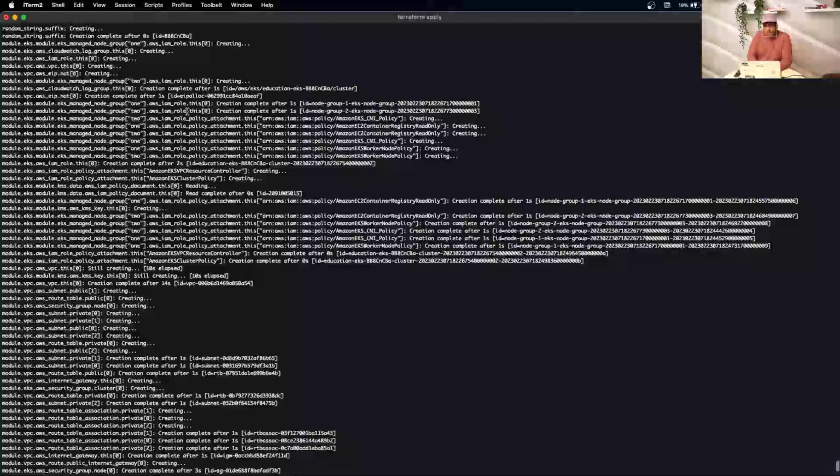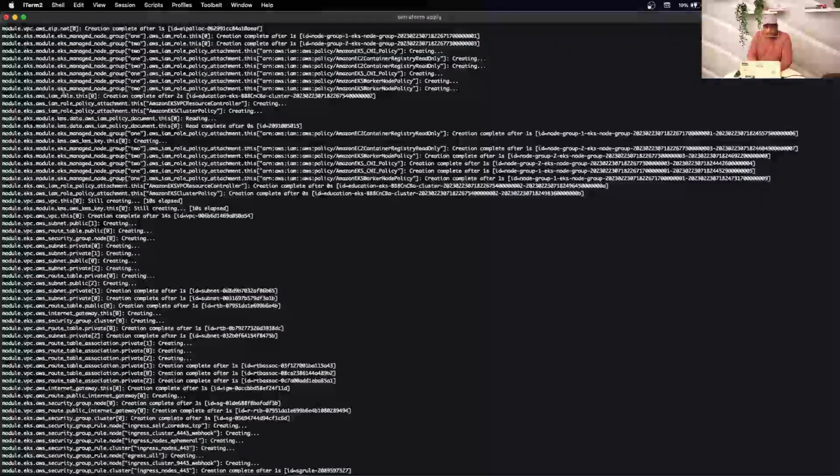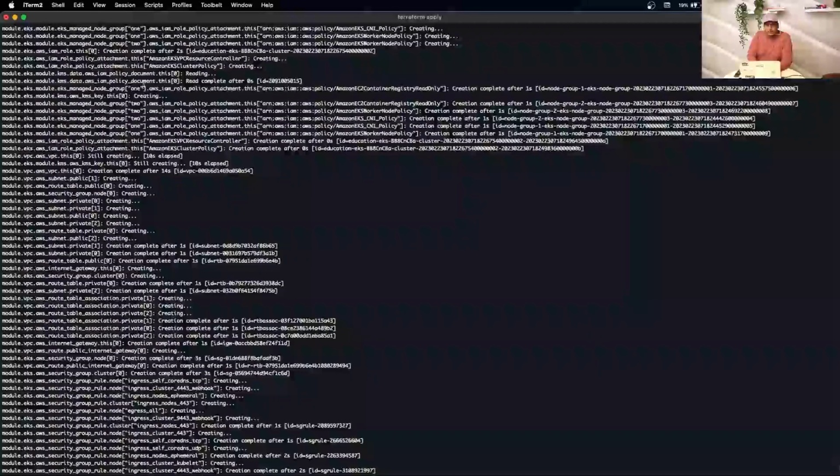For the EKS node group, we are basically creating an IAM role. We have seen these two roles. We create that IAM policy, so make sure it has at least the required privileges attached to it. It also created a KMS key, which we use for encryption for the rest.